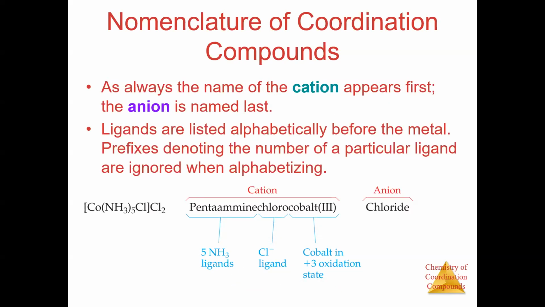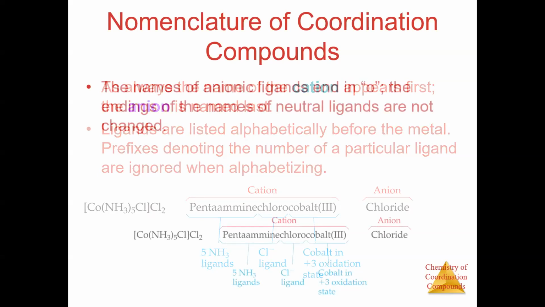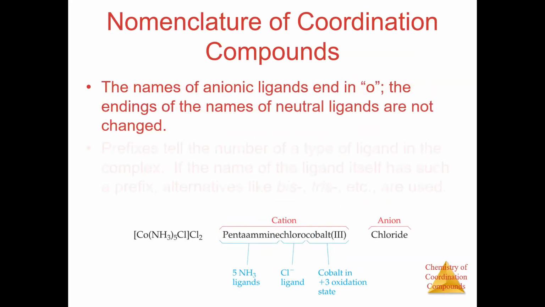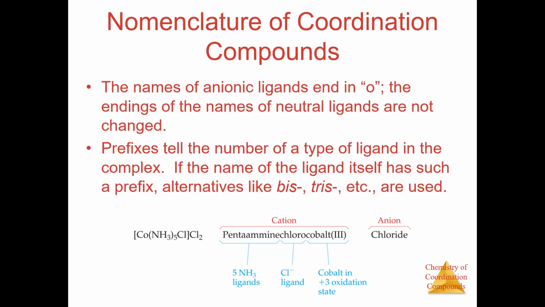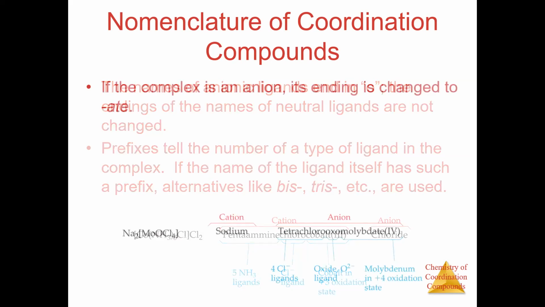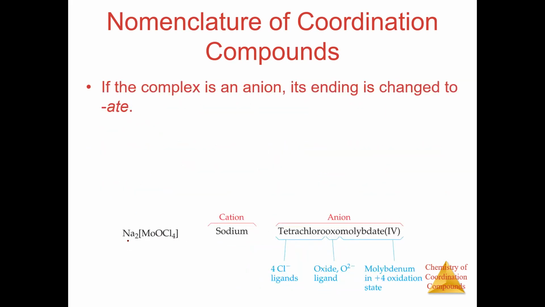This is the same slide. The names that end with O, that I will come to later. Now this is a different one. Here we have the cation as the counter ion, and then we have the coordination sphere as the anion. Okay. Now everything is going to be same. You can see here, we have tetrachloro, right? So chloro. Then we have oxo, because here we have oxygen, and then we write molybdate.